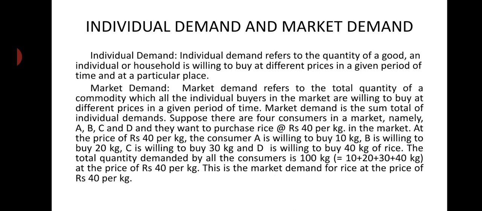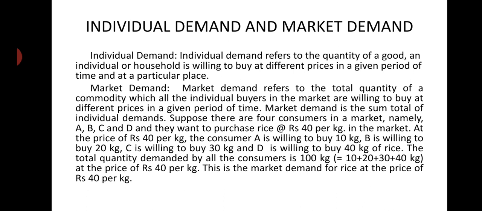Right? So, in our example, we have taken that there are 4 consumers A, B, C and D in the market and they want to purchase rice at rupees 40 per kg during a given time. So, how to calculate the market demand?